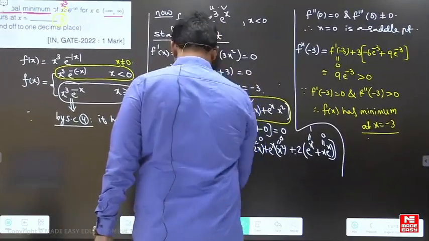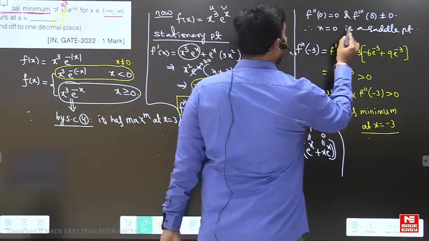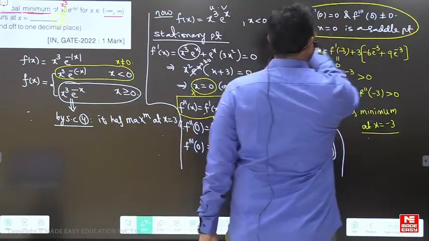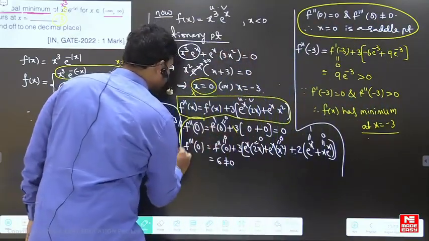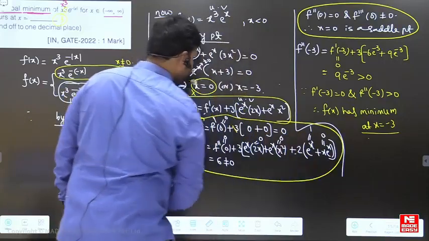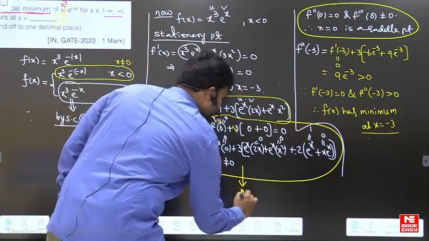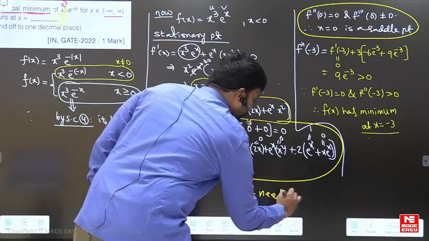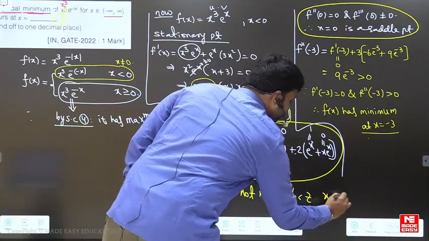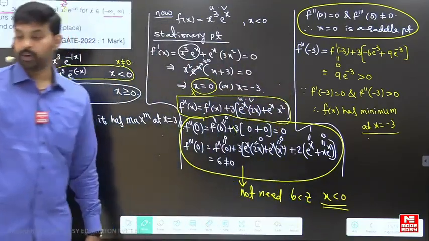I hope you understand. So this part is not needed here. This part is not needed. This is not needed because x less than 0. Okay, good.